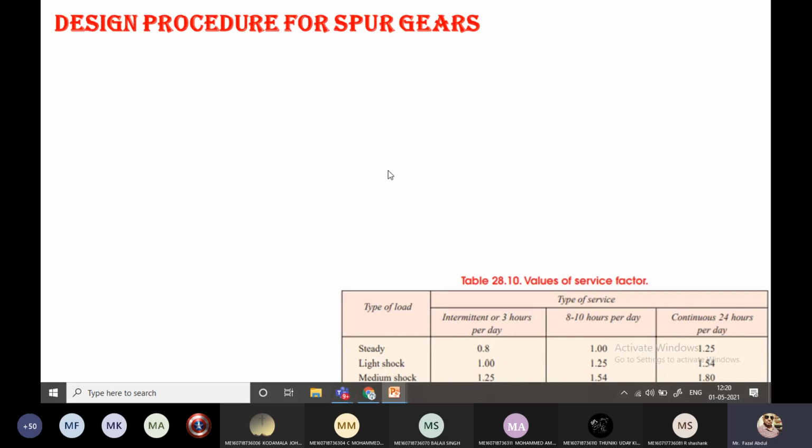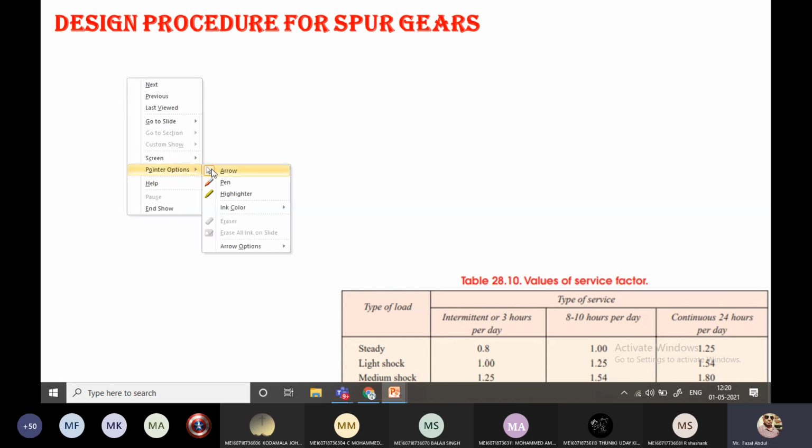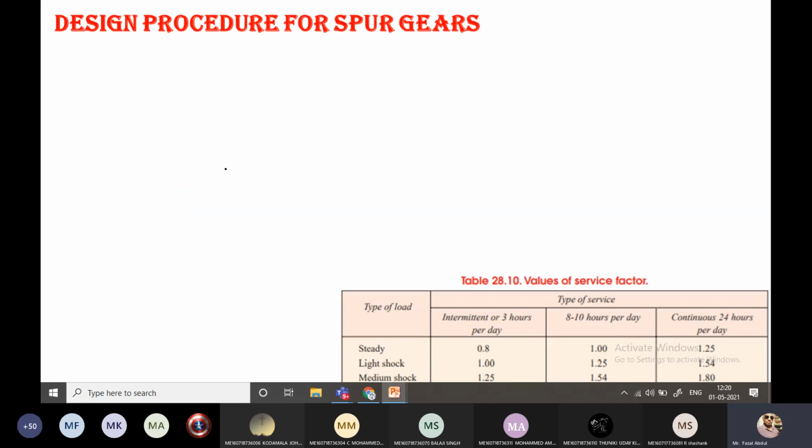Now this is the design procedure. If we complete the design procedure, we'll start the numericals on this spur gear. Okay, design procedure. It is a standard design procedure. In the design procedure, the first point I'm explaining is very important, Babu. So whatever problem is given, only in this manner you have to solve.